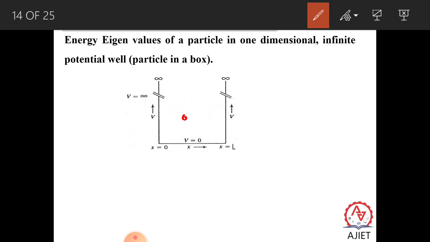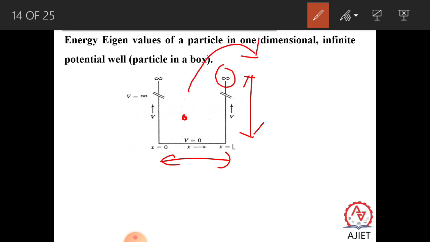The width of the well is written as x equal to L, and the height of the well is infinity. That means the particle cannot come out of the well. It is trapped inside the well because the height of the well is infinite.